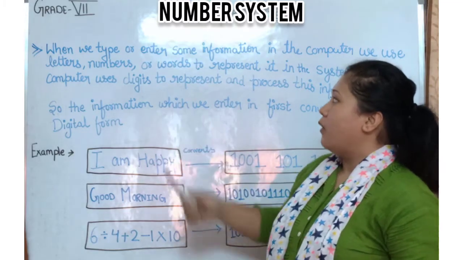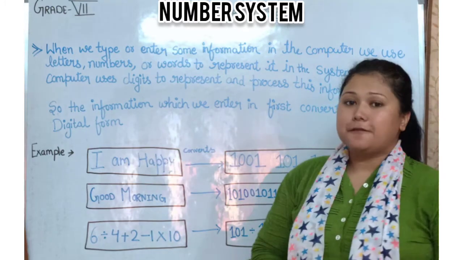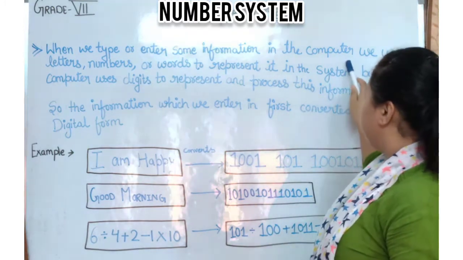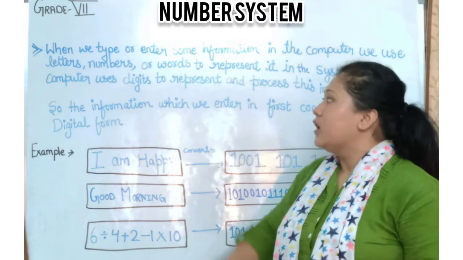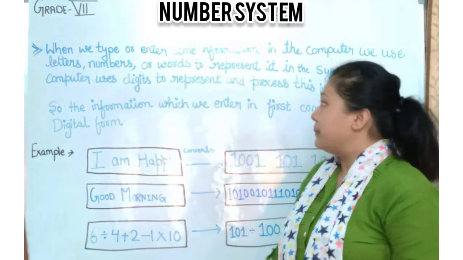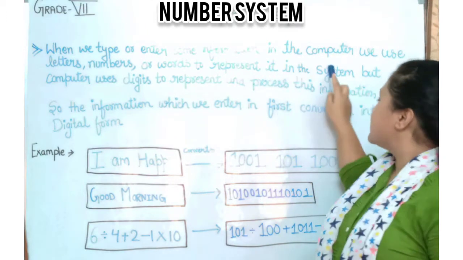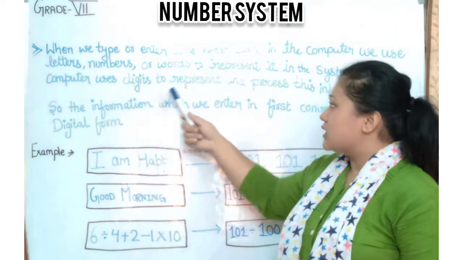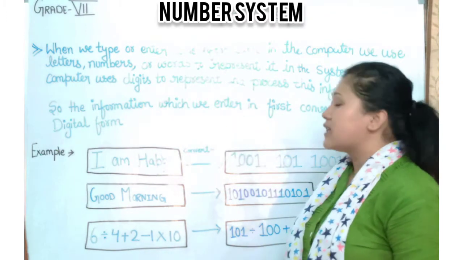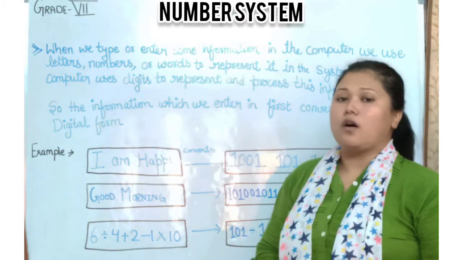When we type or enter some information in the computer, we use letters, numbers or words to represent it in the system, but computer uses digits to represent and process the information or data.